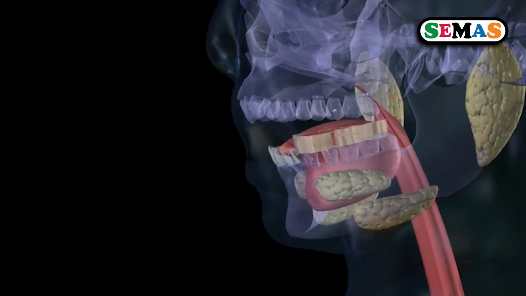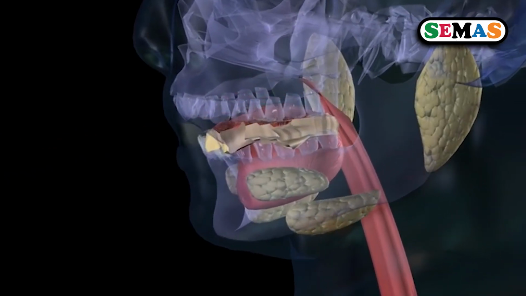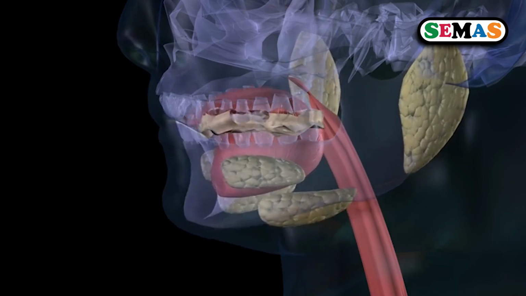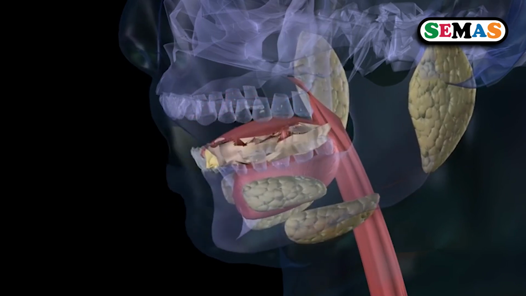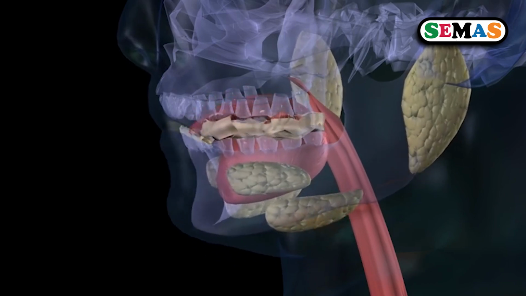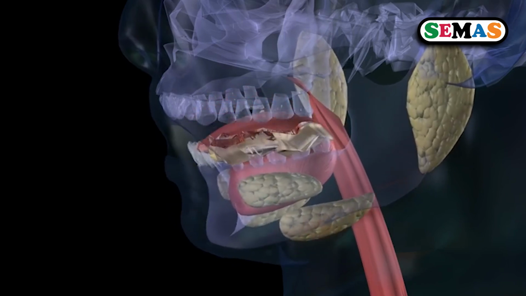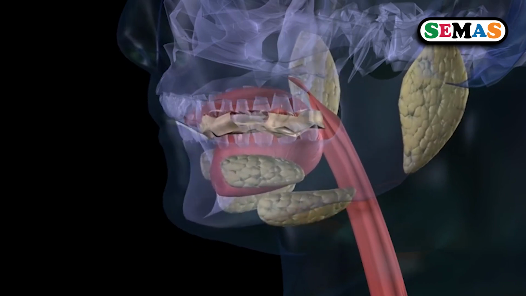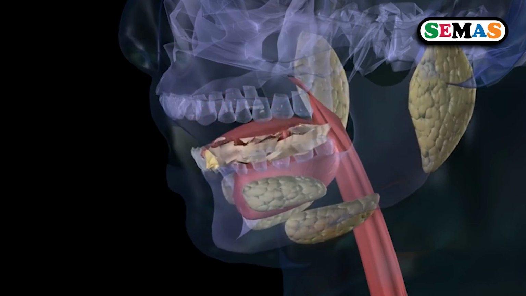The enzyme salivary amylase or ptyalin changes cooked starch to maltose.